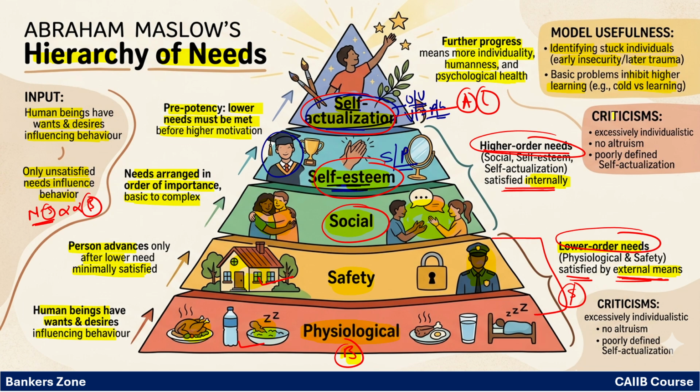Okay, now why is this model being criticized? Due to excessive individuality. All these needs pertain to the individual; they are not applicable to a group or a family or an organization. These are applicable to the individual. Okay, no altruism and poorly defined self-actualization. Self-actualization is rarely and poorly defined. So these are all the criticisms. So no altruism, and the self-actualization needs are not properly defined.